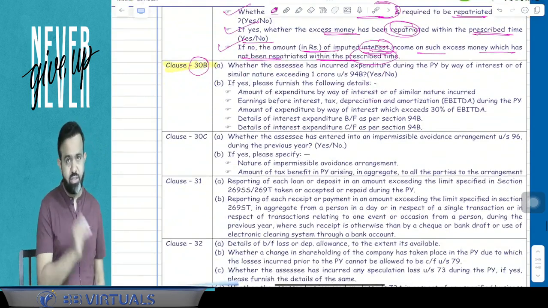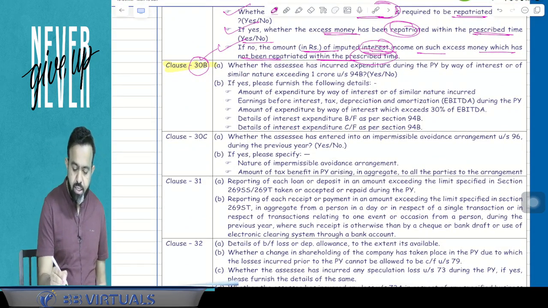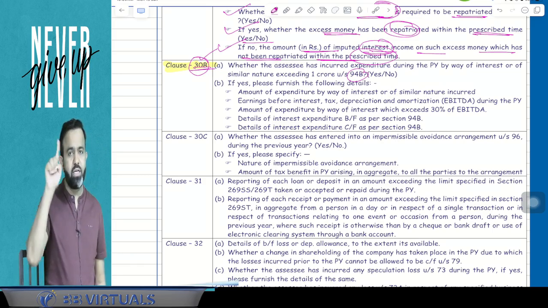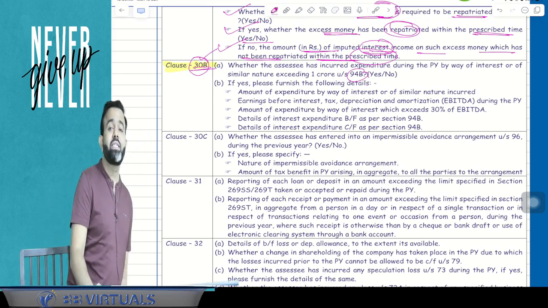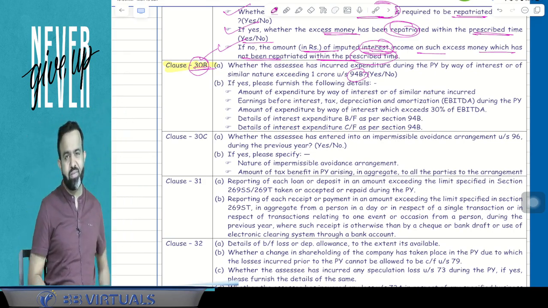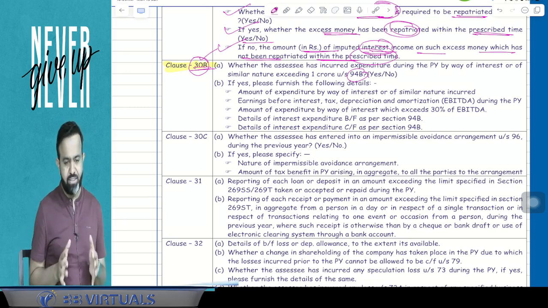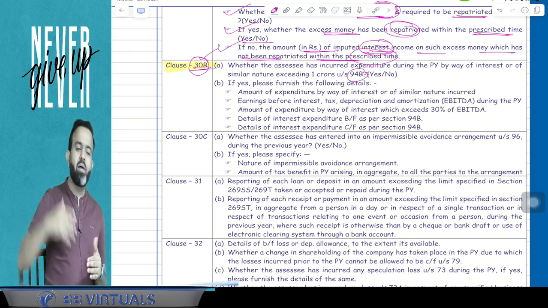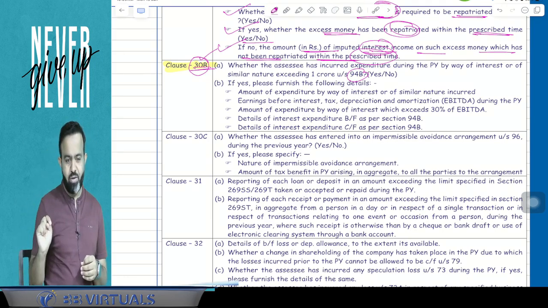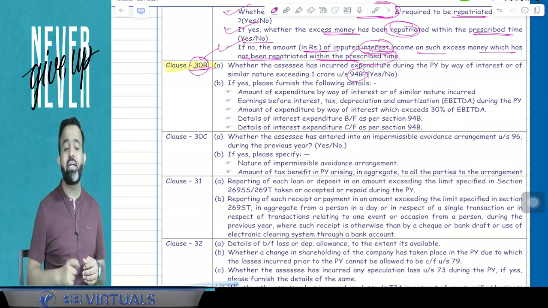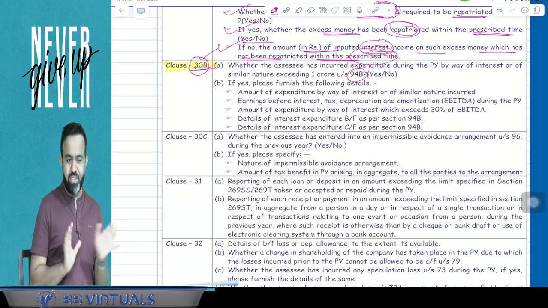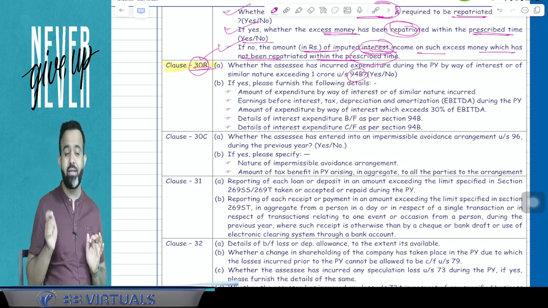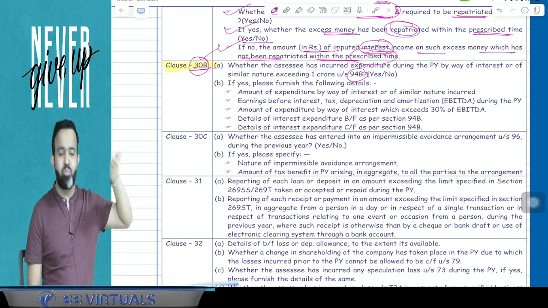Now 30B is also interesting. You have to remember 30B. You can remember 30B by way of 94B. So 30 is international taxation, 30B, 94B. You know that 94B was related to thin capitalization in transfer pricing. Thin capitalization means that if any amount is borrowed from your associate enterprise and you pay interest, then that interest is allowed only within 30% of EBITDA, earnings before interest, tax, depreciation and amortization. So only 30% of EBITDA interest is allowed. That 30% limit is given in 94B.